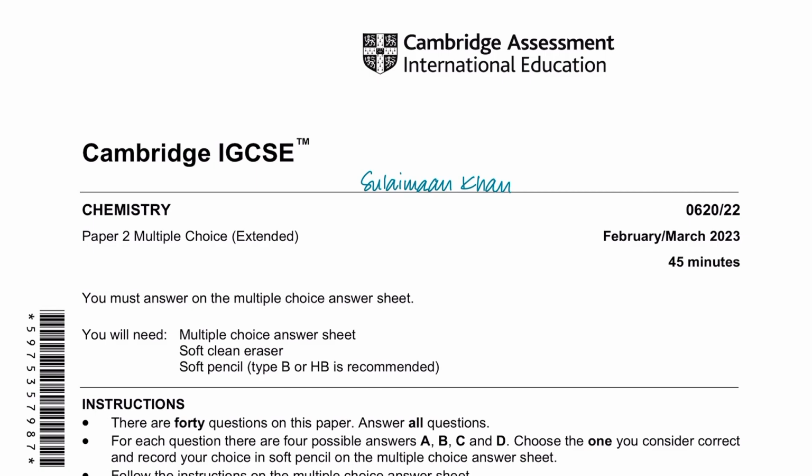So it's not just practicing your own components, practicing your own variants. You should also look into other components and other variants, and even O levels should look into IGCSE and IGCSE should look into O levels. Then 95% of the syllabus is the same, only certain additions are there in IGCSE and certain additions are there in O levels and certain subtractions, but you need to understand that it will give you more command over chemistry in general and help you understand the concepts better and answer the questions better, right? So it's better for both O levels and IGCSE students to go over this paper.